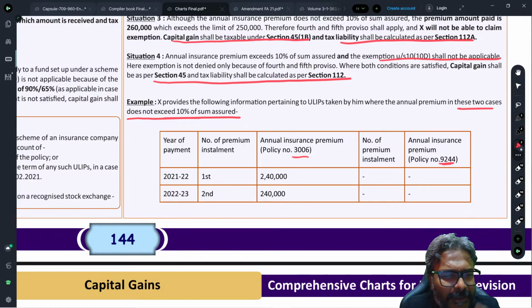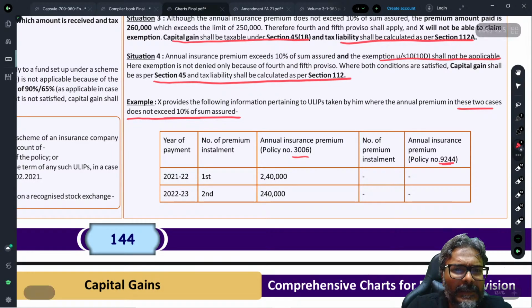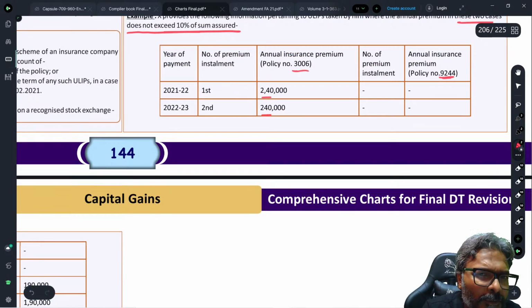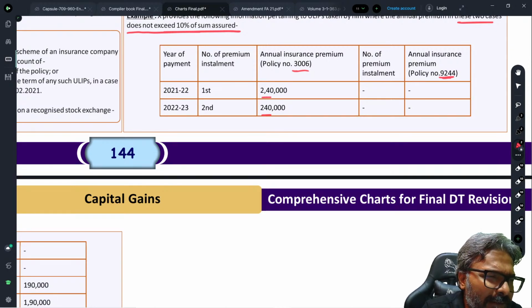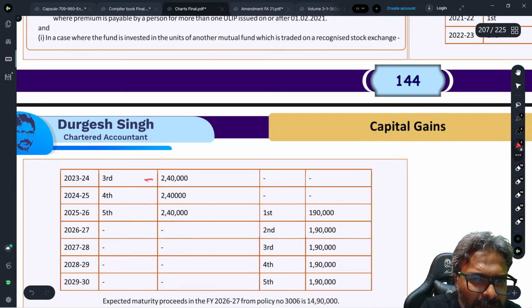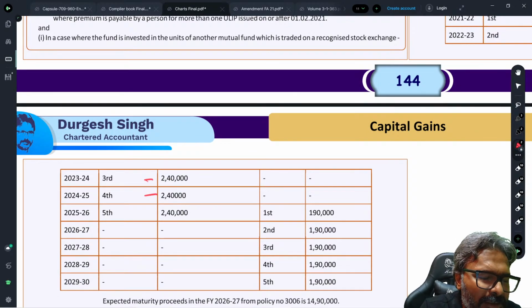But let's have a look here. Please be very careful. The premium that you are paying, 2.5 lakhs, 2.4 lakh, 2.4 lakh. So individually, if you see, it is also not exceeding the threshold of 2.5 lakhs. Now let's have a look what happens after this year. Even this third year, fourth year, not an issue, because it is still 2.4 lakhs, not exceeding that 2.5 lakhs premium amount.